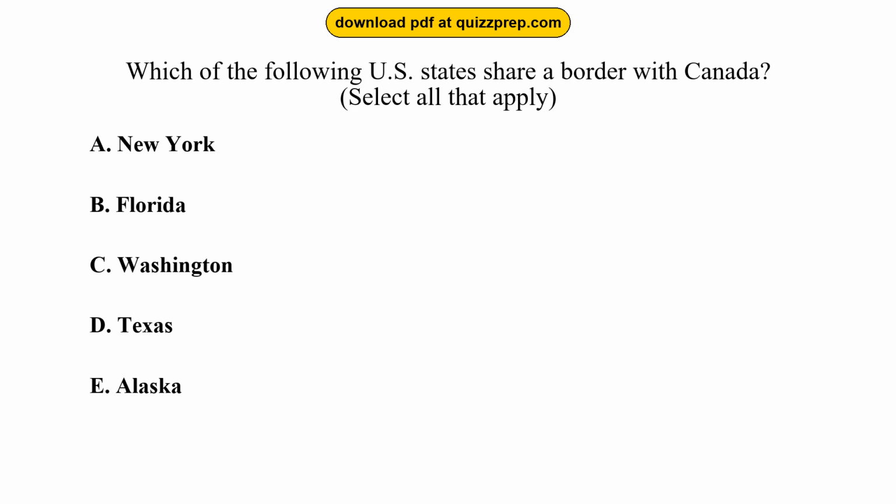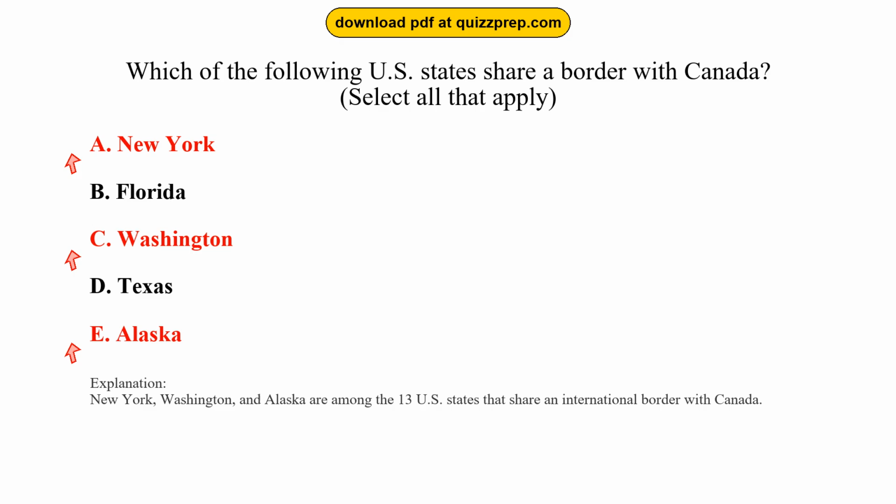Question 96. Which of the following U.S. states share a border with Canada? Option A, New York. Option B, Florida. Option C, Washington. Option D, Texas. Option E, Alaska. The correct answers are options A and C and E: New York, Washington, Alaska. New York, Washington, and Alaska are among the 13 U.S. states that share an international border with Canada.